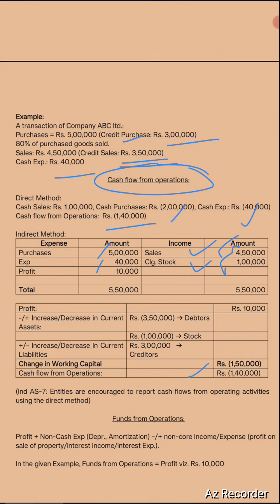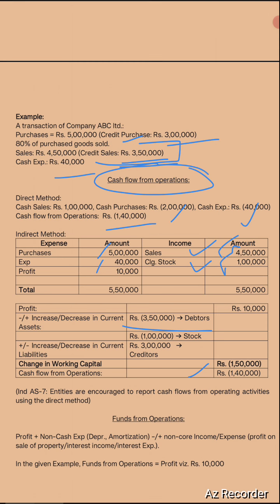So your profit is rupees 10,000. What we will do now is we will reduce the increase in working capital or increase in current assets. Why should it be done? The logic behind it is, you made a sale of rupees 4,50,000, out of which 3,50,000 was your credit sale, means you have not received that money yet, but in P&L account you have already recognized it as an income. So to be more conservative, or to know the reality of your business performance, we need to do this adjustment. So we will reduce this increase in debtors or credit sale from your profit.